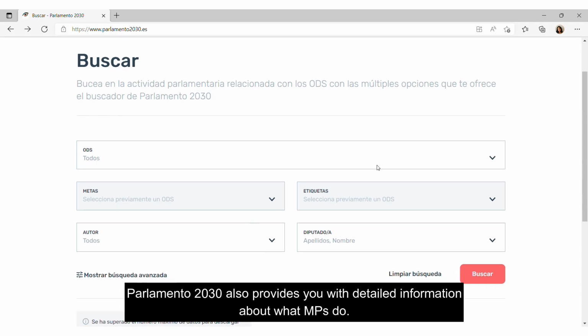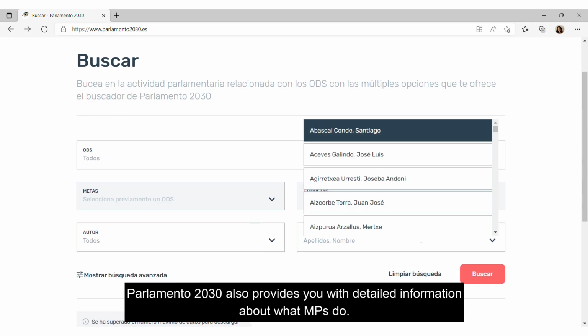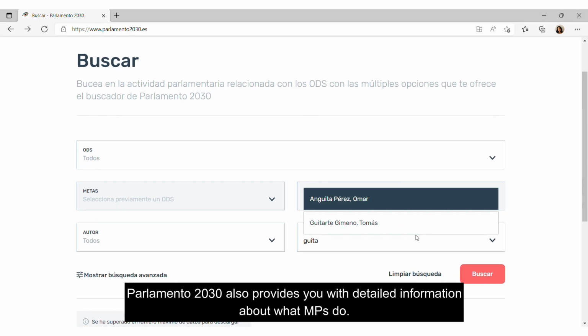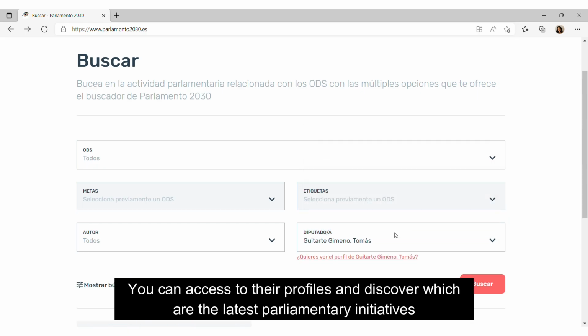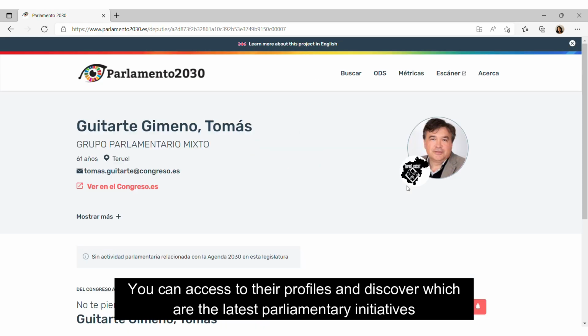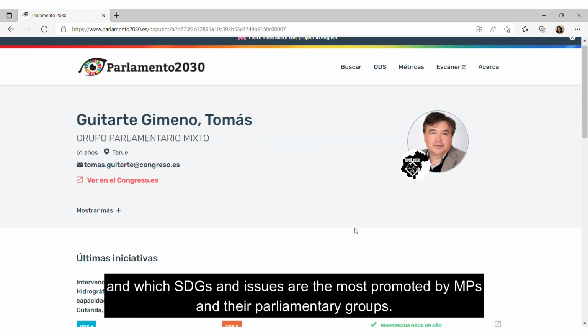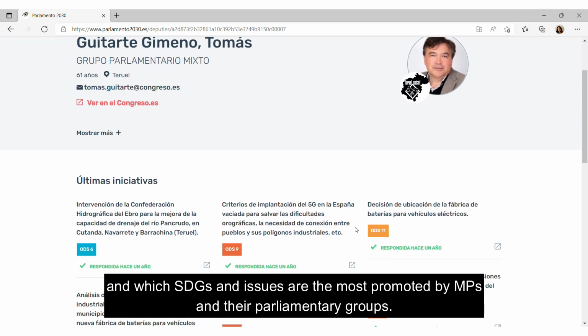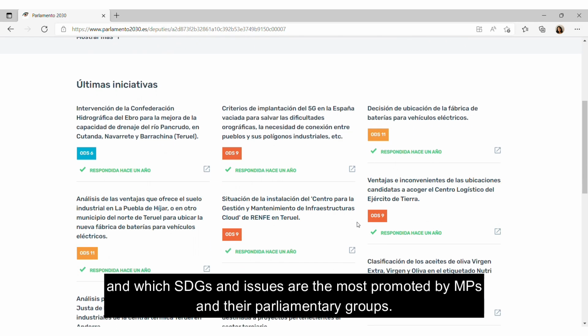Parlamento 2030 also provides you with detailed information about what MPs do. You can access their profiles and discover which are the latest parliamentary initiatives and which SDGs and issues are the most promoted by MPs and their parliamentary groups.